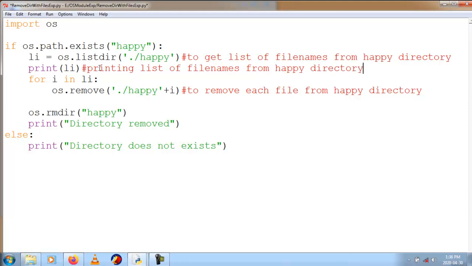So this is how our code goes, and now we'll check whether this works or not.